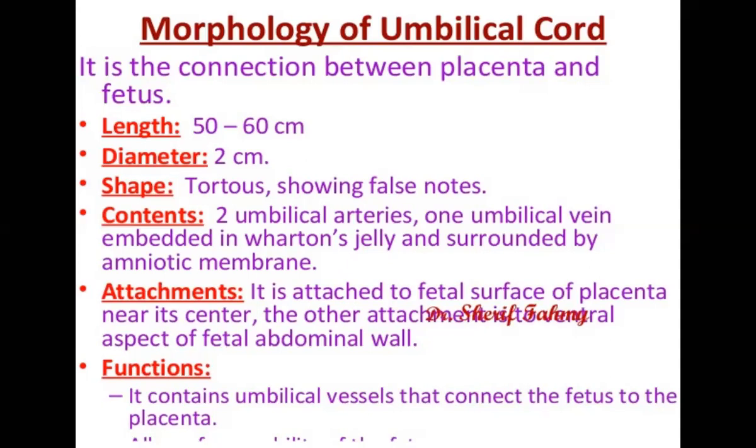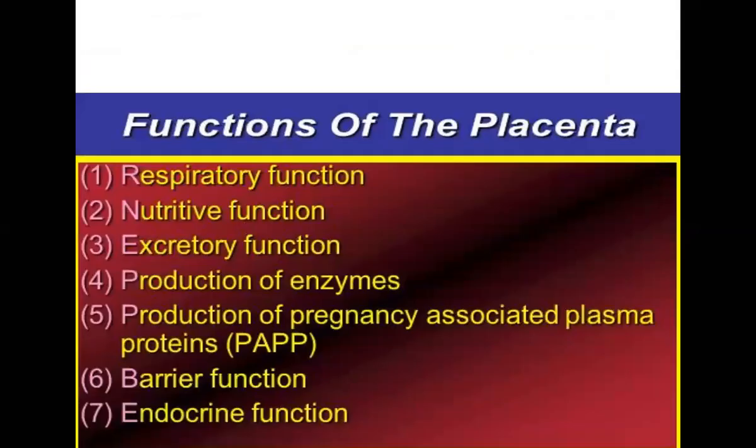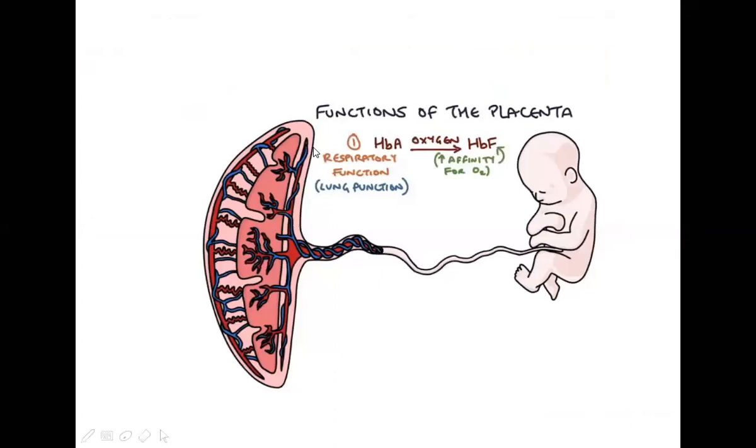And next, the attachment on the maternal side, and from the fetal side, it is to the central aspect of the abdominal wall. If you see in this diagram, if the attachment starts from here, again that is an abnormality. If there are filaments over here and then the umbilical cord starts, again it is an abnormality. If the length is too long, abnormality. If the length is short, again abnormality. If it is twisted, also abnormality. So for understanding the abnormality, you should know what the normal is.